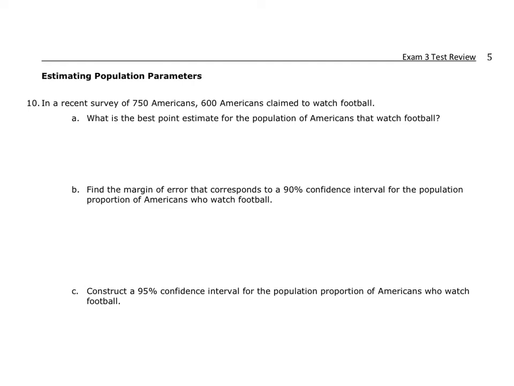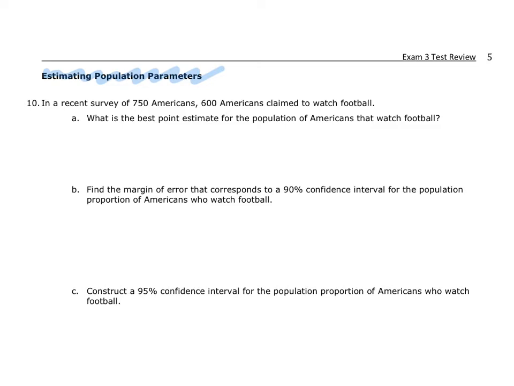All right, let's jump into question 10. In a recent survey of 750 Americans, 600 claimed to watch football. So here is a sample, and what we're trying to do is make a claim about the entire population. And that's exactly what this section is talking about, estimating population parameters. In this case, the parameter that we're talking about is the percentage of people that watch football.